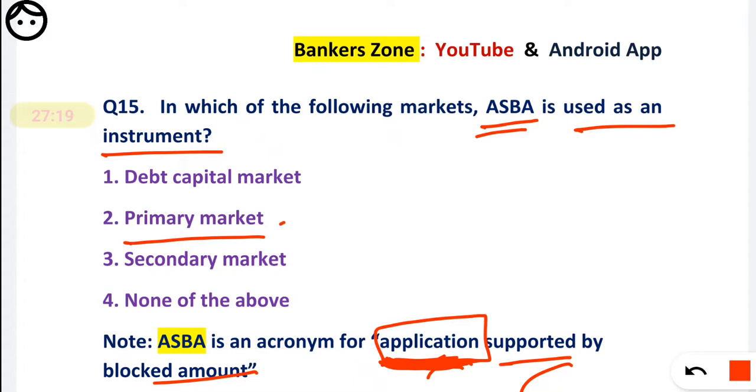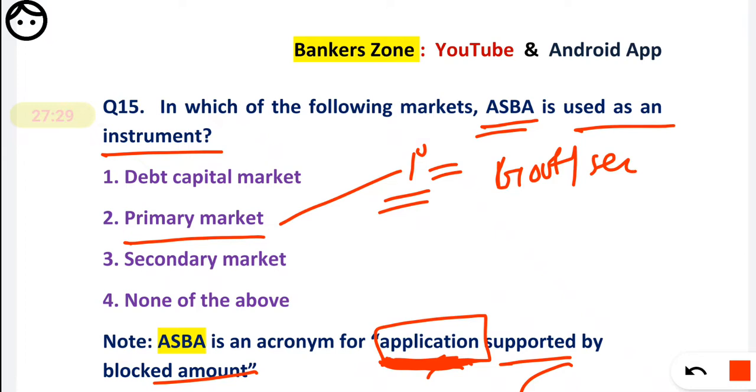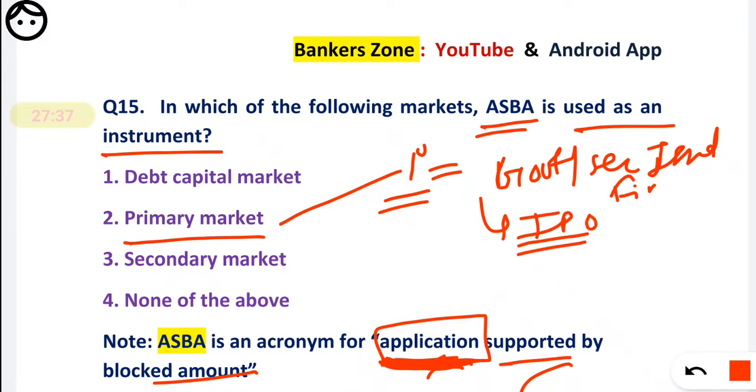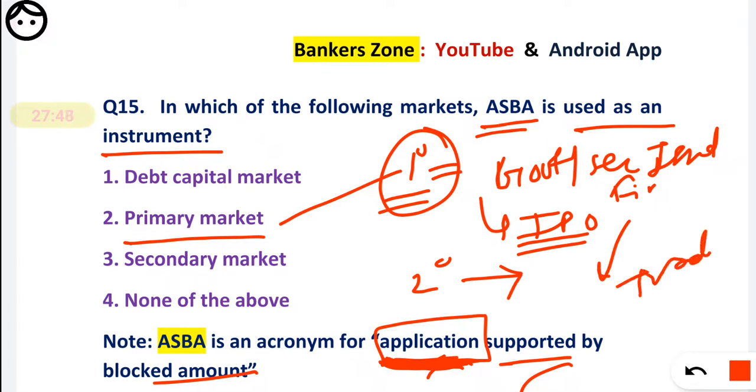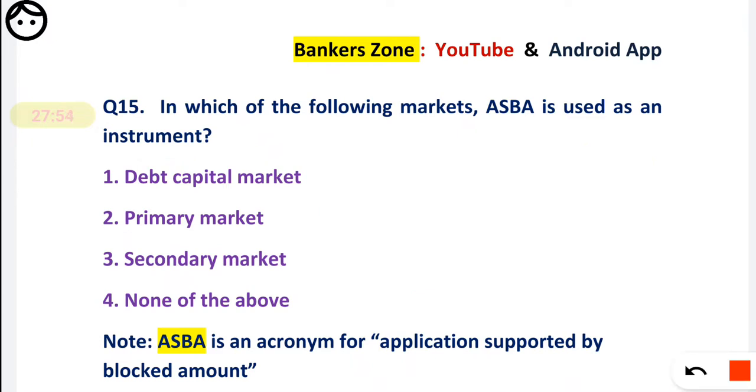So what is the primary market? First understand the primary market. The primary market is a market where the securities are issued first. What is the best example? IPO, because the securities are issued first. That's why it is called the primary market. And what is the secondary market? It is a market where those securities are traded. Okay, so there is a difference between primary and secondary.